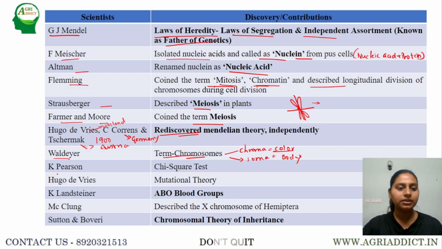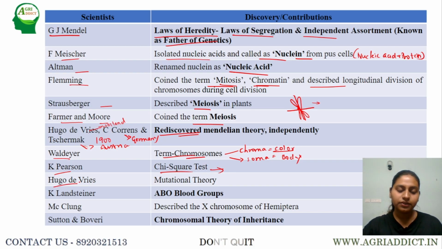Next, coming to Pearson, he gave the chi-square test. Whenever we carry out any experiment related to Mendelian principles, in order to check whether the particular genes are following the laws of heredity, that is the laws of segregation or independent assortment, or whether the two genes are linked together, we usually use the chi-square test.